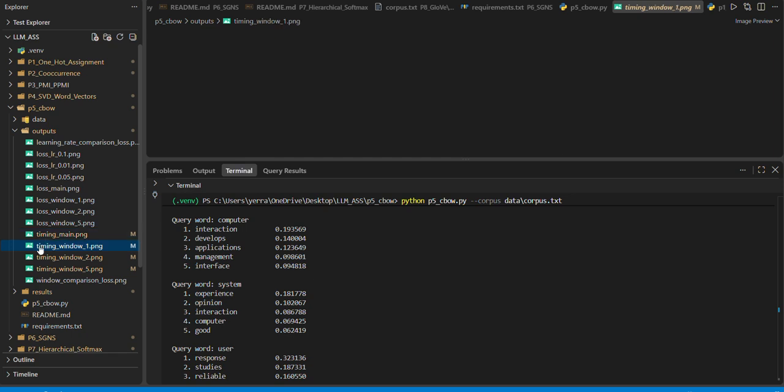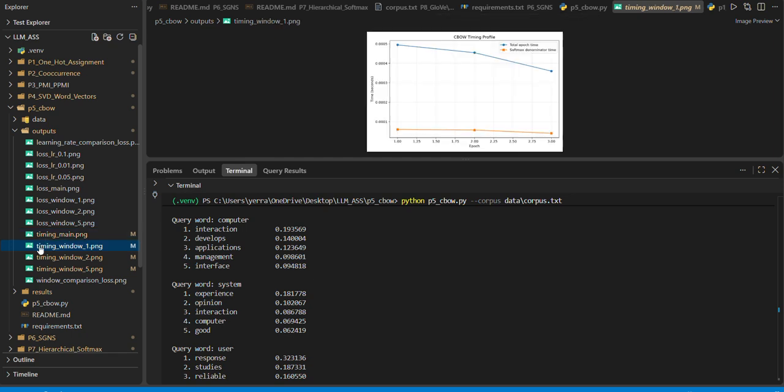Softmax bottleneck. The implementation also measures the time spent computing the softmax denominator. The denominator requires considering the entire vocabulary. Therefore, its computational cost grows with the size of V. With approximately 5000 vocabulary words, this full softmax operation becomes an important computational bottleneck. This experiment demonstrates why large-scale word embedding implementations often use alternatives such as negative sampling or hierarchical softmax.